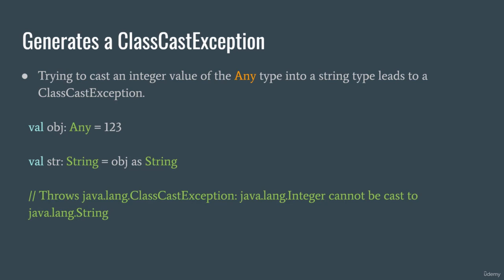Trying to cast an integer value of the Any type into a String type leads to a class cast exception. So here we have object of type Any, 123, and we try to cast that to a string. We say val str of type String should be object as String. This throws a class cast exception because Any could be any type, right? It just interprets whatever data it gets, and it interprets in this case that 123 is an integer. So it's going to say that an integer cannot be cast to a string. We need to use another approach here. We cannot cast; we would need to use type conversion or parsing.